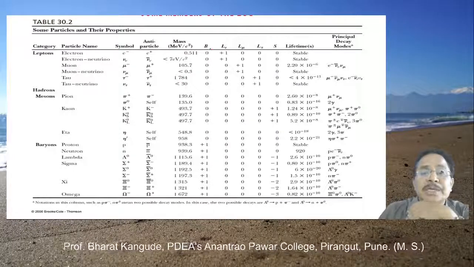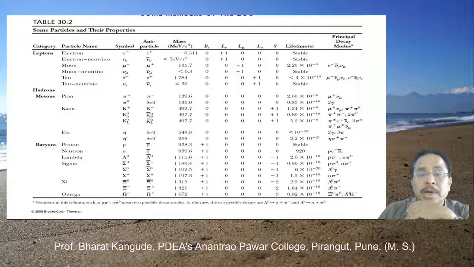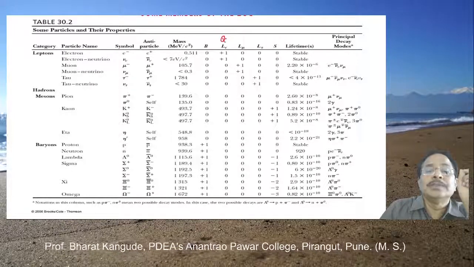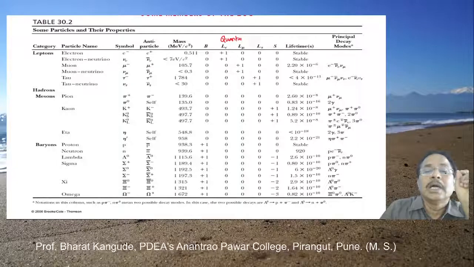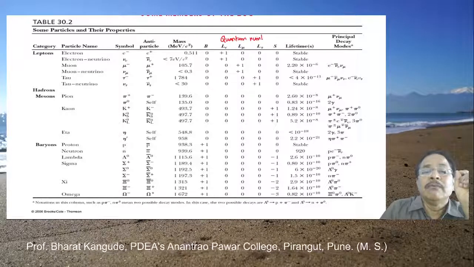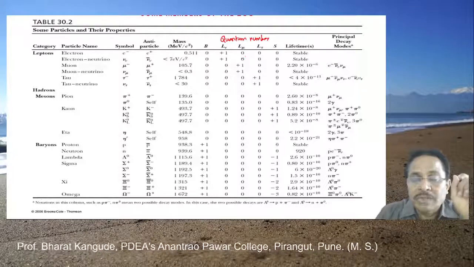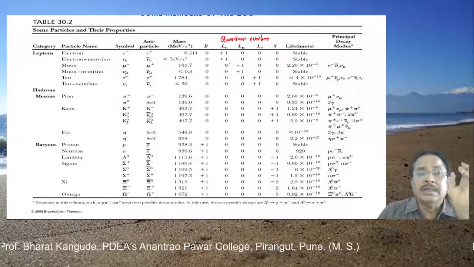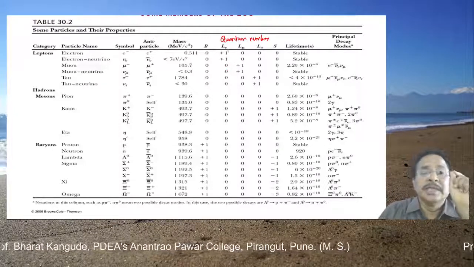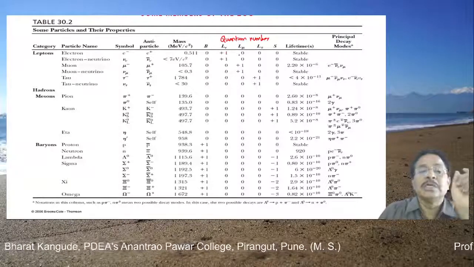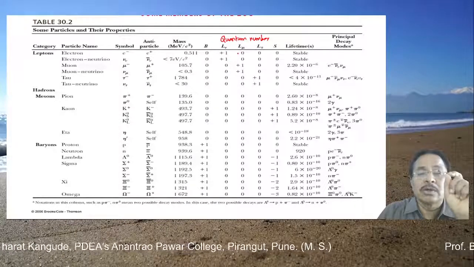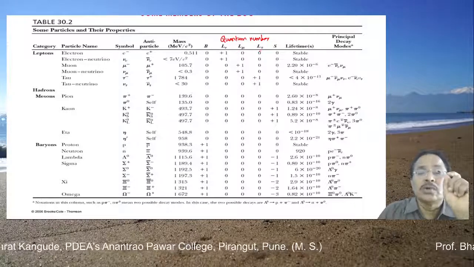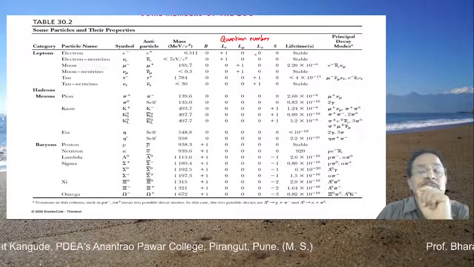Then there is B. B means baryon number. These are actually quantum numbers, and associated with them we have further conservation rules like energy conservation and mass conservation. There is baryon number conservation, electron lepton number conservation, muon lepton number conservation, tau lepton number conservation, and so on.